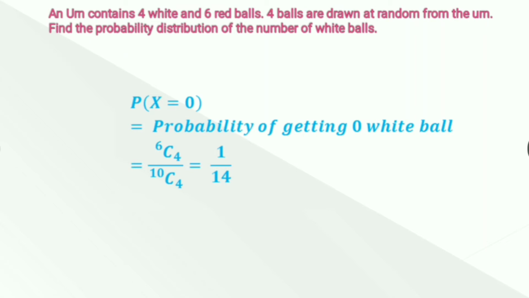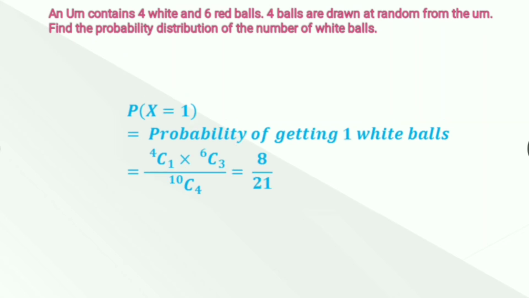Probability of x equal to 0 means no white ball comes up. So probability of getting 0 white balls means all the balls which we draw are red in color. There are 6 red balls, so 4 red balls will be chosen from 6, that is 6C4 is the favorable outcome, divided by total number of outcomes. There are total 10 balls, 6 plus 4, and we are drawing out only 4 balls. So total outcomes are 10C4. You will choose 4 balls from the 10 balls, 10C4. After calculating this, you will get 1/14. So probability at x equal to 0 is 1/14.